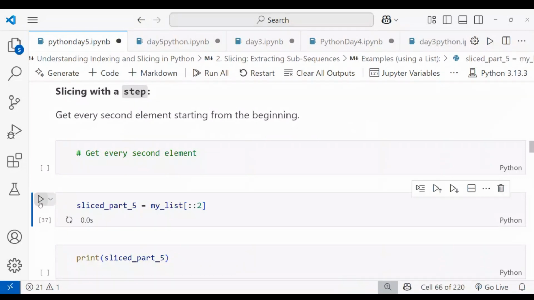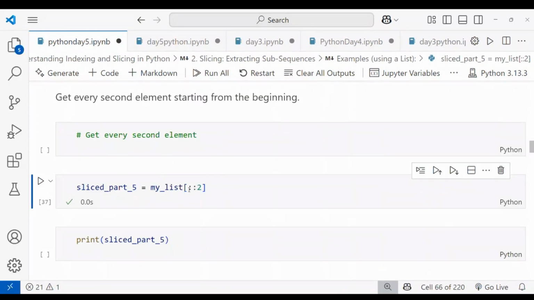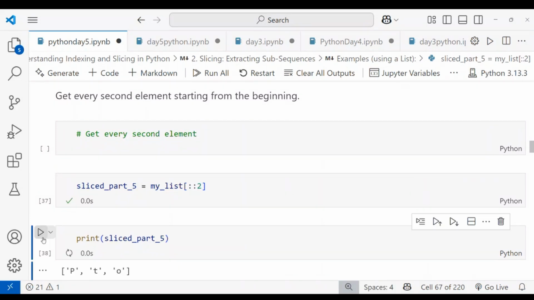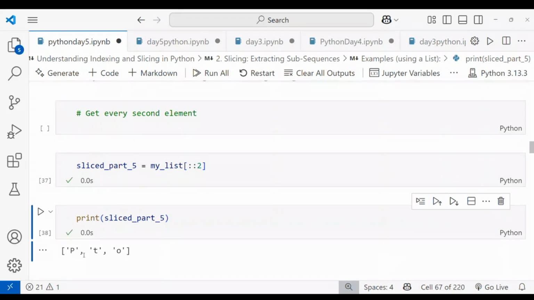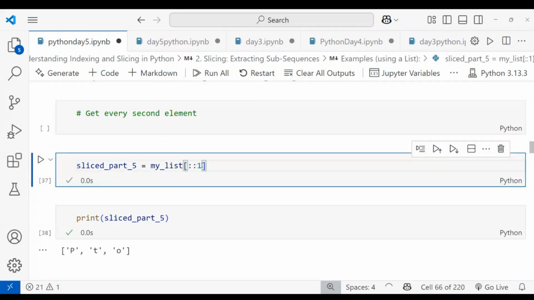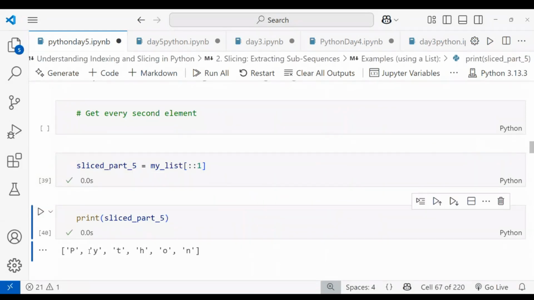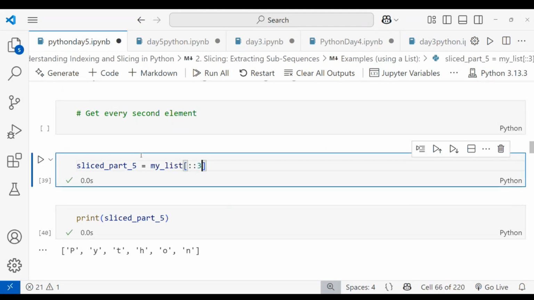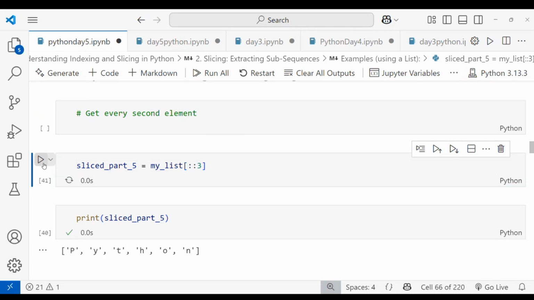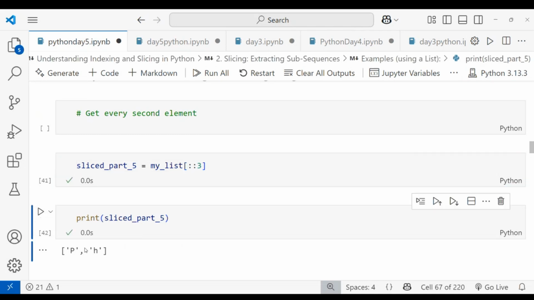You can see when I'm running this, I'm giving the start value as 0, which by default is nothing but a null value, and I'm giving the step value as 2. When I am printing that, you can see, right, I'm getting only PTO. When I give the skipping value as 1, it's the default value, so when I run this I will get the complete thing, that is Python. Okay, skipping the values. When I give 3, you get only the P and H. You can see, right, like that.